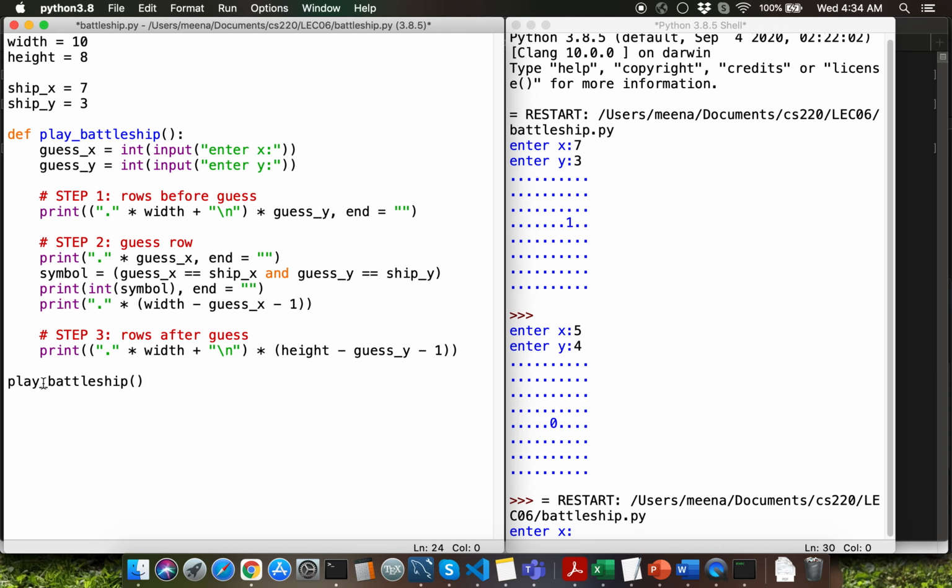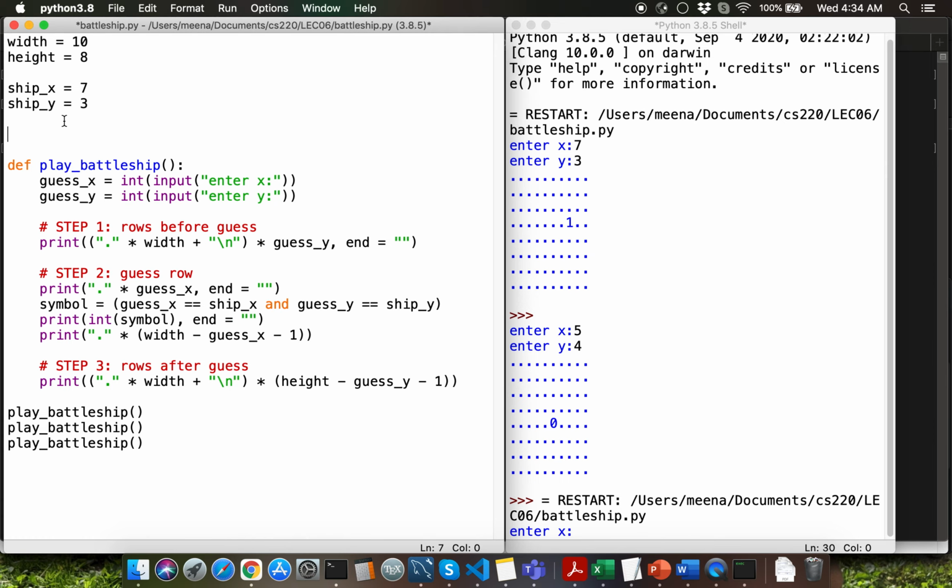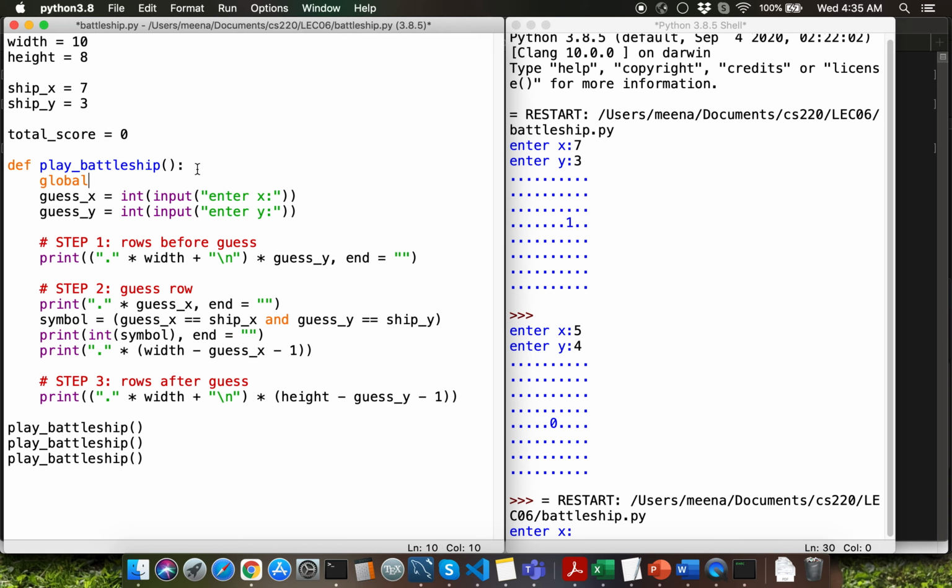Let's say that we want to keep track of user score across the attempts that we provide for the user. We can do that by defining a global variable called total_score. I'm going to initialize the global variable to 0. Inside my function, I'm going to use the global declaration to let Python know that I want to use the global variable.